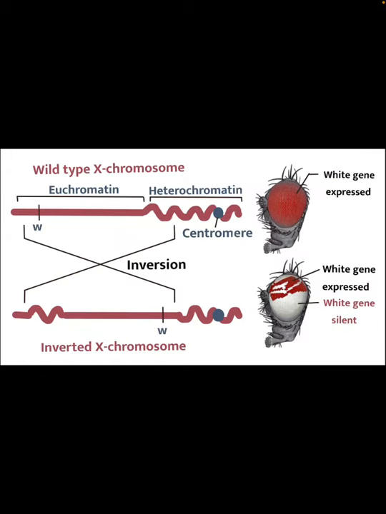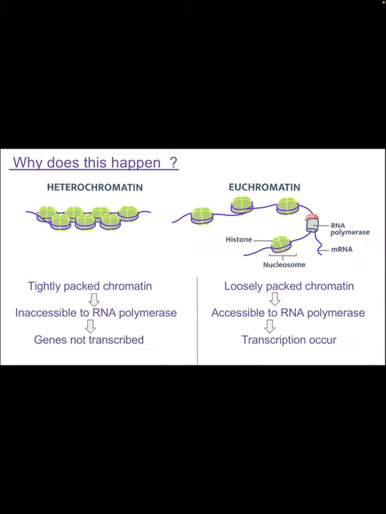Wild type allele of the white gene has been relocated by an inversion in this figure, with one break near the euchromatic white gene locus and the other in the basal heterochromatin of the X chromosome. This rearrangement interferes with the normal expression of the white gene and causes a mottled eye phenotype.